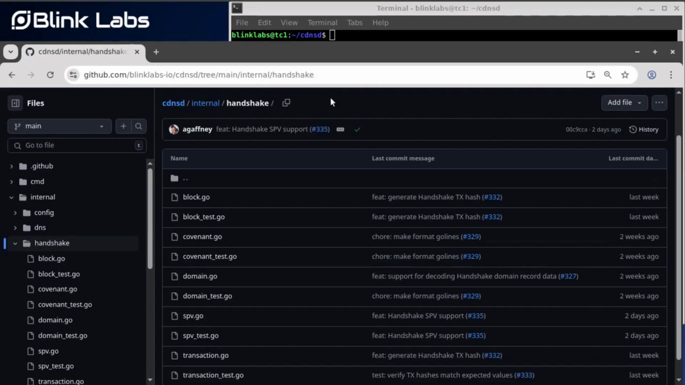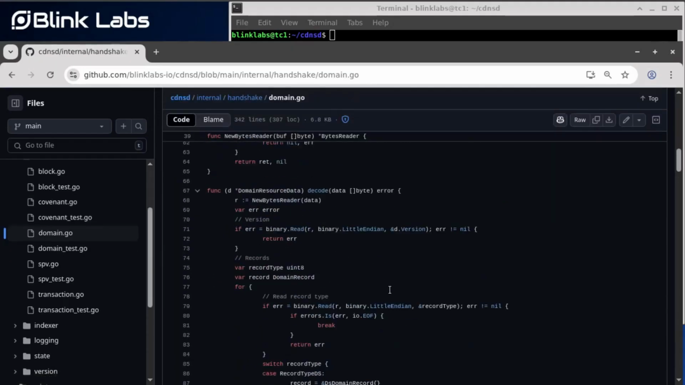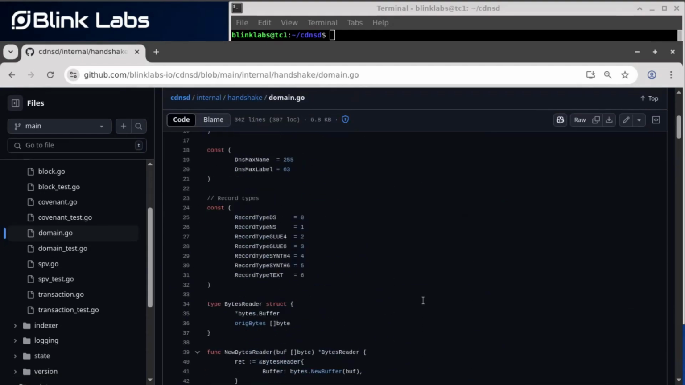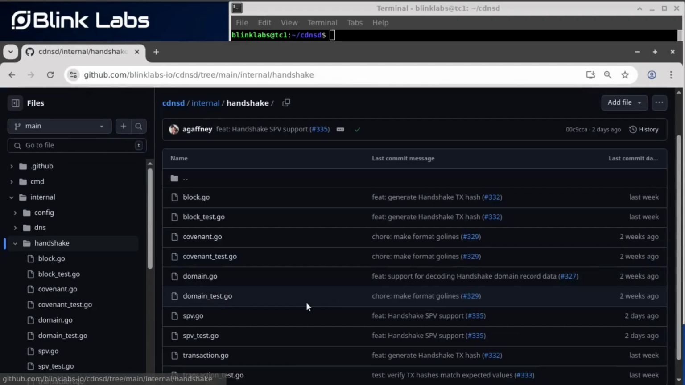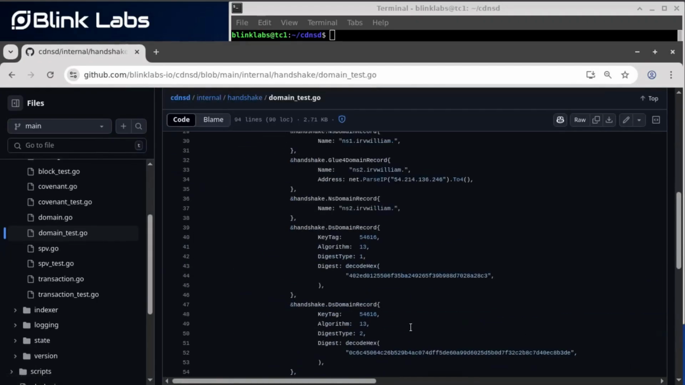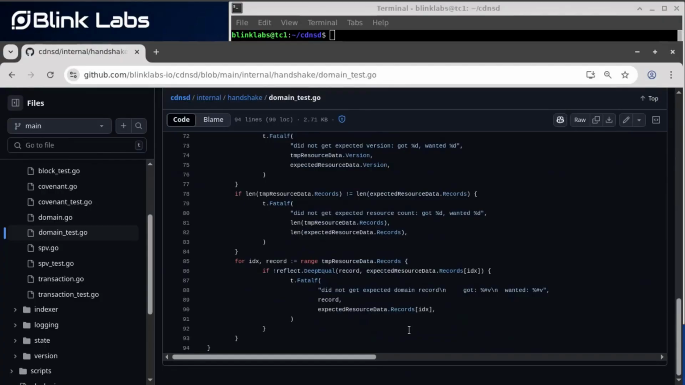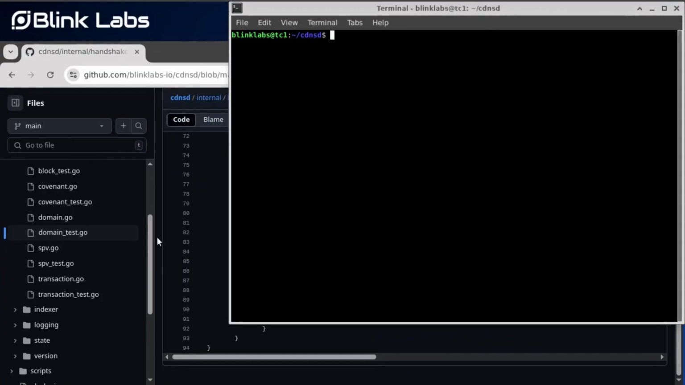We also added support for parsing Handshake block for specific domain data. The various types of covenants contain domain resource data, which we have support for parsing. The domain resource data contains a set of DNS records of a small subset of supported types by Handshake. We, of course, also have tests to go with it. And then here are the tests actually running and passing.